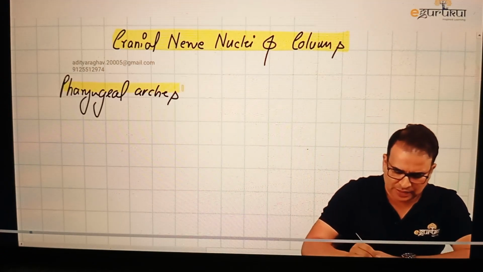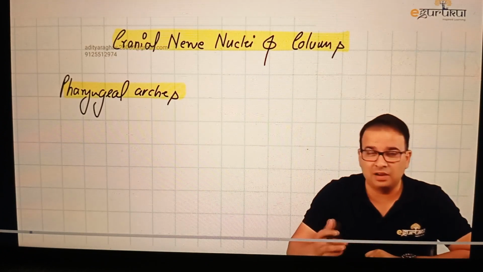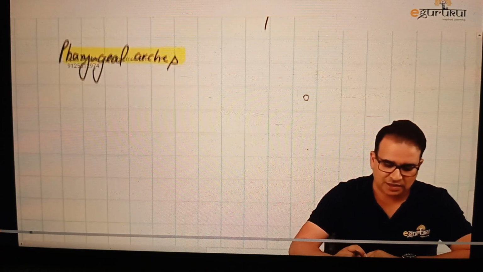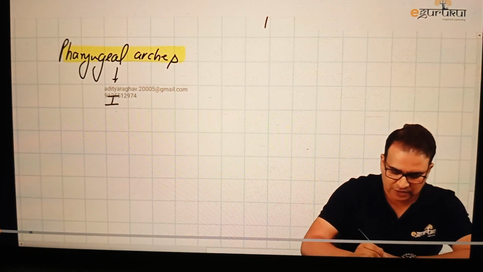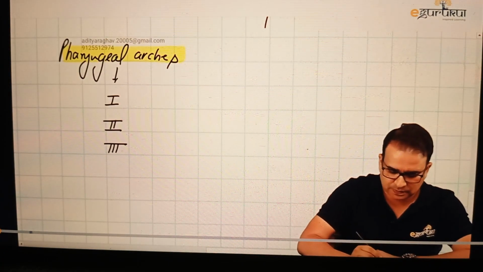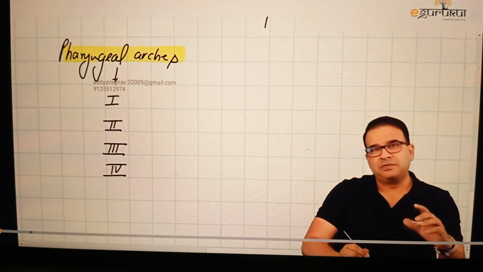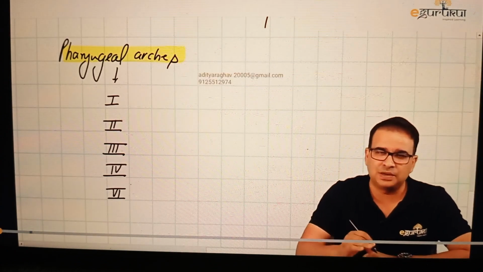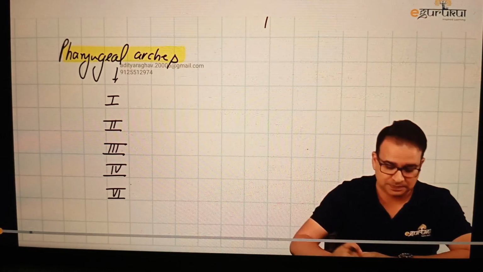pharyngeal arches. Now don't be surprised that I'm starting with the pharyngeal arches. The whole topic is cranial nerve nuclei. As I said, first we need to understand what is the need for having different columns. Now, how many pharyngeal arches do we have? I'm sure you all know. We have first pharyngeal arch, second arch, third, fourth arch, fifth arch disappears, and then we have sixth pharyngeal arch. So there was a time when the fifth arch was also there, but later on it disappears. So we have 5 pharyngeal arches: 1, 2, 3, 4, and 6.